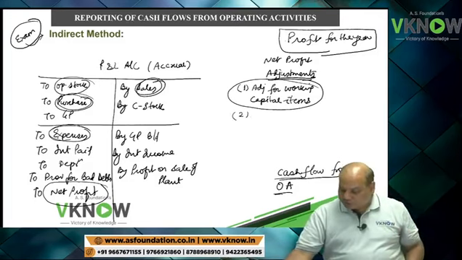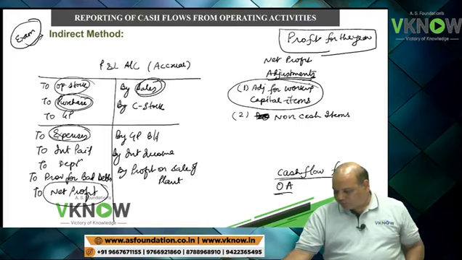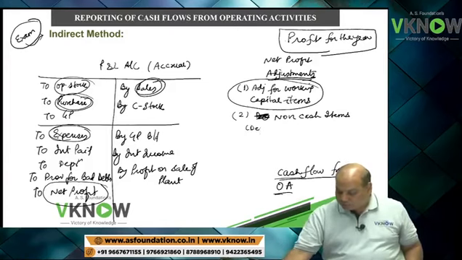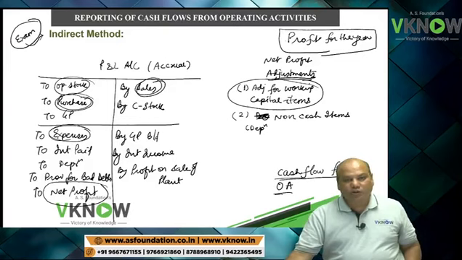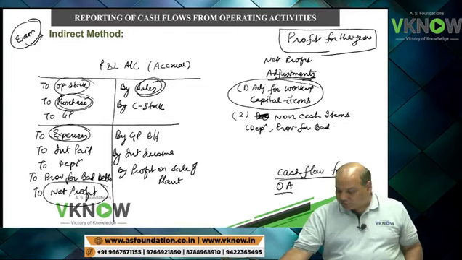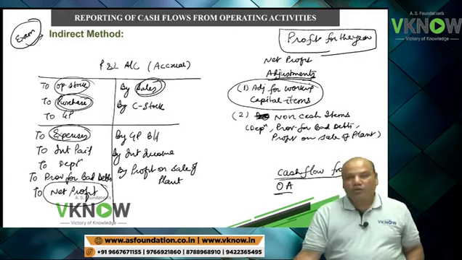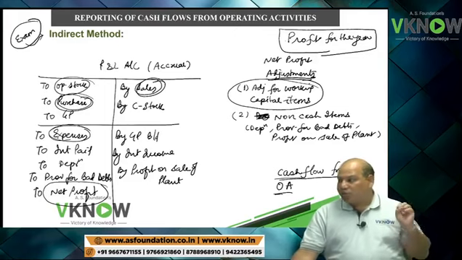Second adjustment we will make is for non-cash items, because I have to find cash flow from operating activity. In this example, there is a depreciation, which is a non-cash item. There is a provision for bad debt, which is a non-cash item. There is also a profit on sale of plant, which is a non-cash item. This will be adjusted. This will be removed.